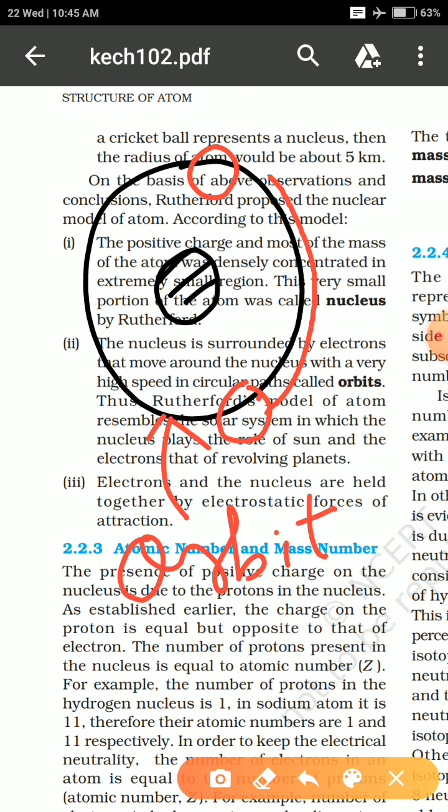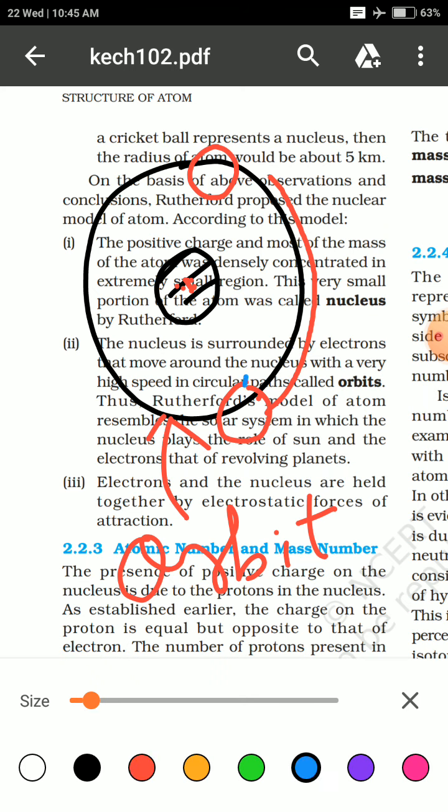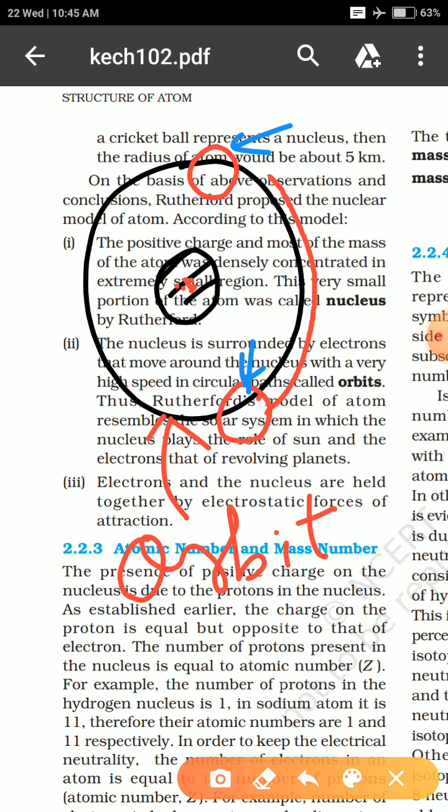Just like the planets in the solar system revolve around the sun, if we consider this as the sun and these as the planets, it is just like a solar system model. So it was also known as the solar system model. Nuclear model, solar system model, both names are mentioned here.